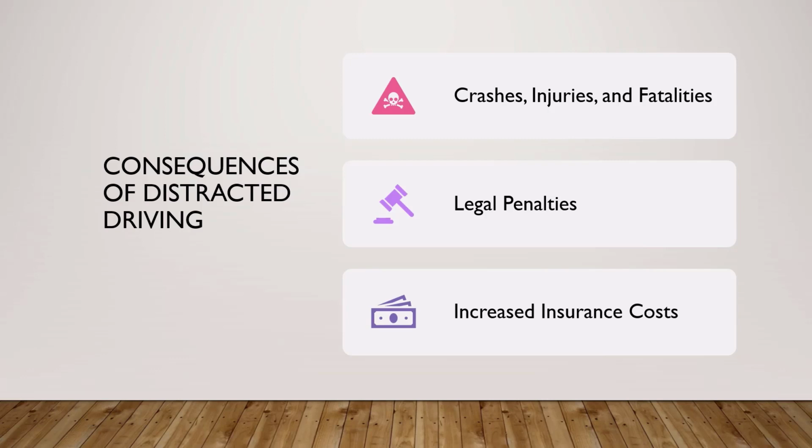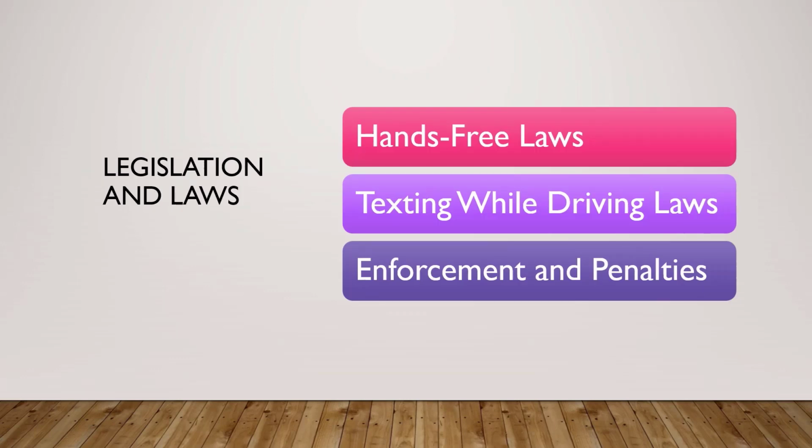Human lives at stake. Distracted driving leads to accidents, injuries, and fatalities. Every year, countless lives are lost and families are devastated due to preventable distracted driving incidents. The primary importance lies in saving lives and preventing human suffering. Safety of all road users. Distracted driving doesn't just endanger the driver, it poses a risk to passengers, pedestrians, cyclists, and other motorists sharing the road. Prevention efforts aim to protect everyone on the road.